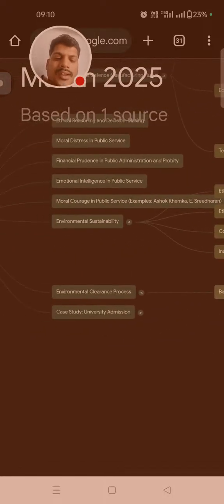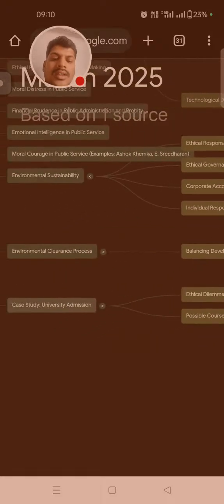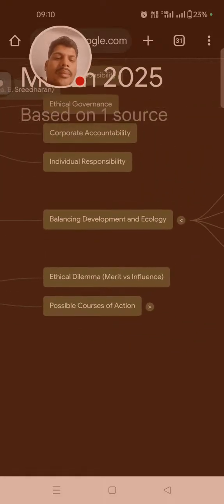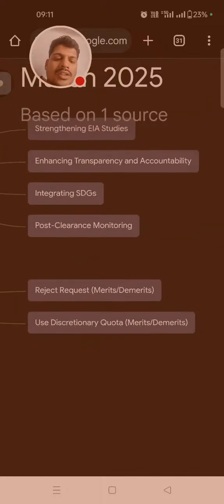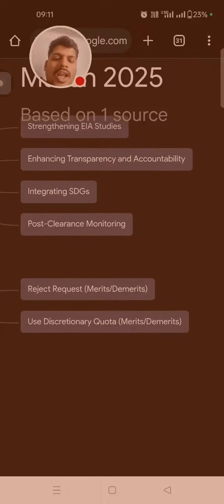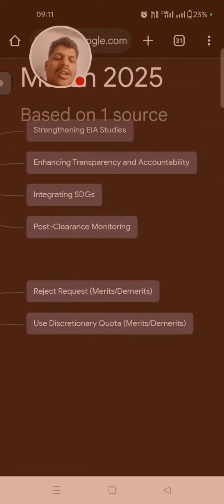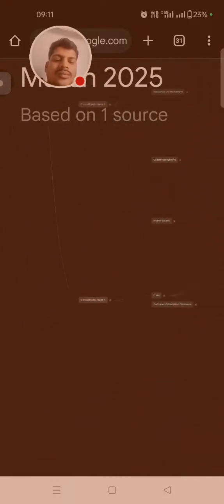Then comes the case study, university admission. So university administration. Ethical dilemma: merit versus influence. Possible courses of action: reject the request and put emphasis on merit, and use the discretionary quota for merit and demerit. So this is